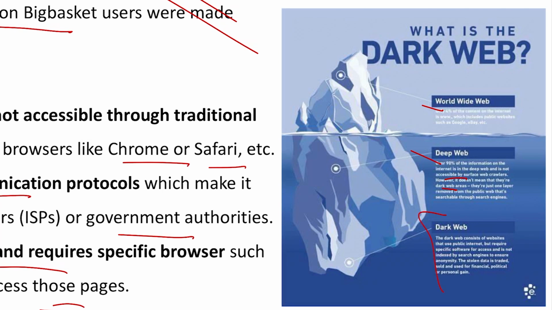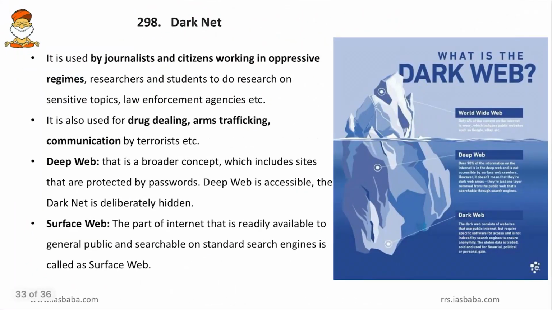Then comes the dark web. So, this dark web will be completely encrypted and you will not get this data unless you use Onion Ring like browsers. Then to come to more about the Darknet, it is used by journalists and citizens working in oppressive regimes. So, they need utmost secrecy, that is why they use the Darknet. And even some students doing research will use it. And then it is also being used for drug dealing, arms trafficking, illegal communication by terrorists, etc.